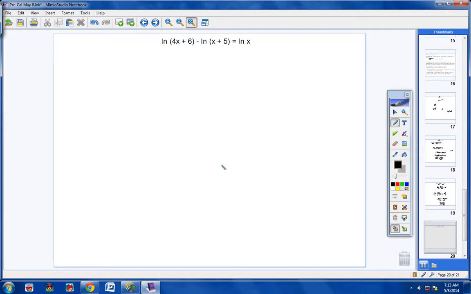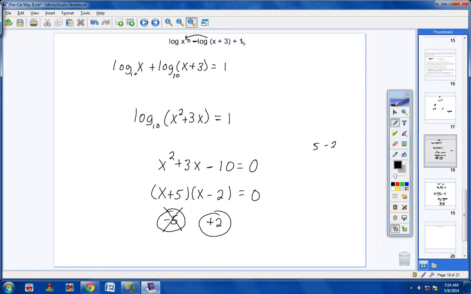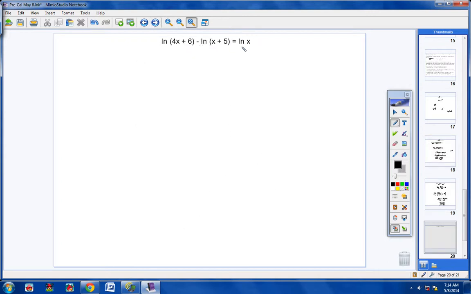Okay, this will be the first one where we're going to have a logarithm on one side and logarithms on the other side. Now, we had one like that two problems ago, but there was a term that did not have a logarithm, and so we had to move this logarithm over here to the left side, and thus we really ended up with all of your logarithms on one side and none over here. This will be the first problem where we have logarithms on both sides.